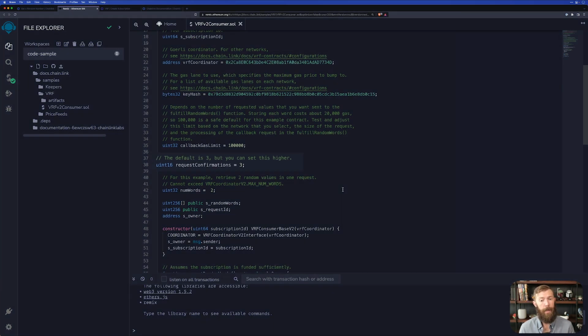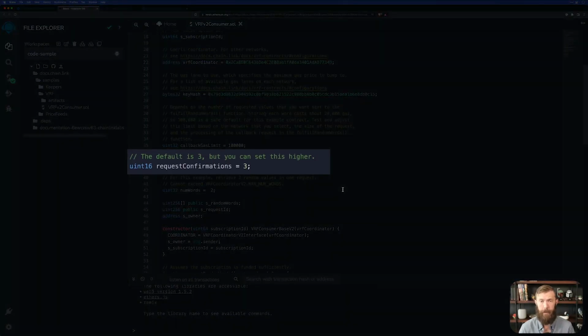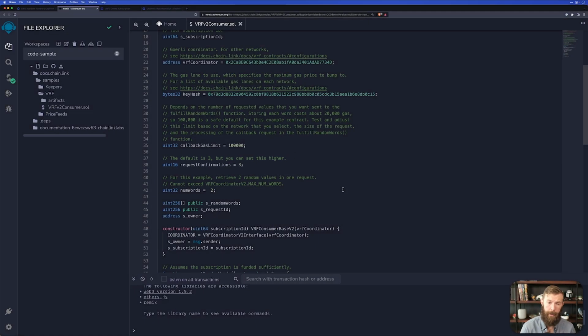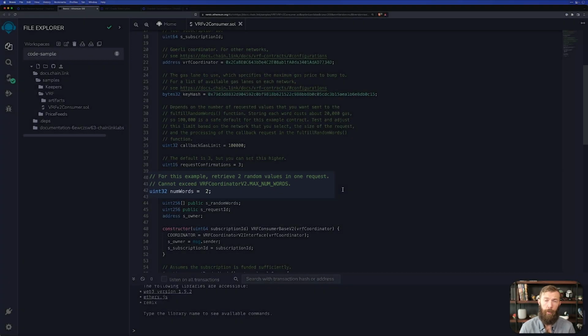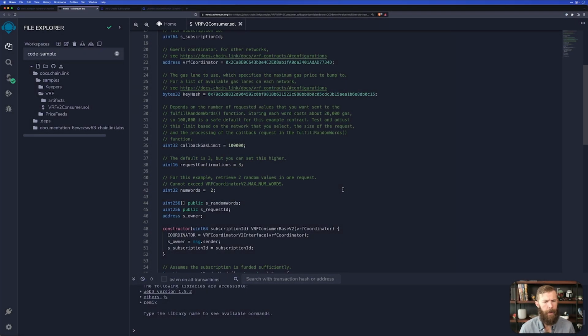We have a request confirmation. That's how many blocks need to be confirmed before the request is sent back to us. Number of words. In this instance, it's 2. That means we'll get 2 random values back. Now, words is a computer science term that is technically correct, but sometimes I think it can be confusing to people when they first come to these contracts. When we're talking about VRF and you see words, just think random values.